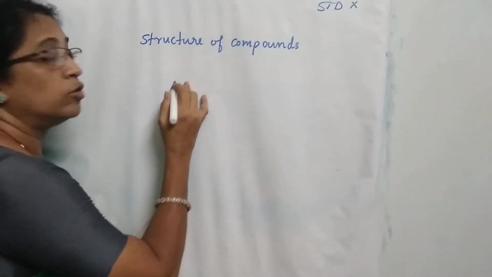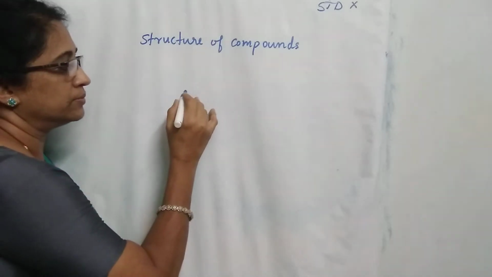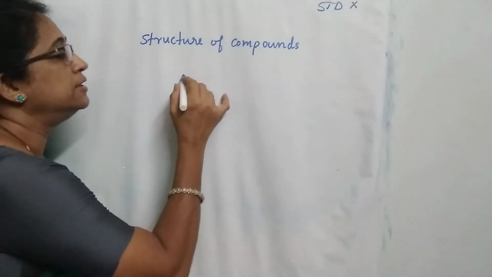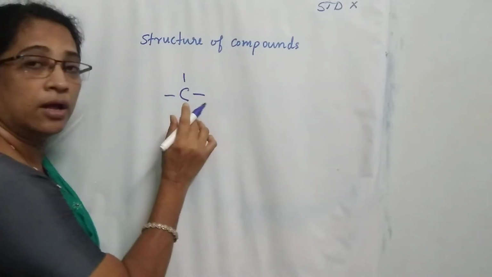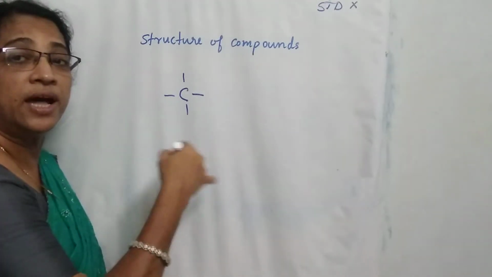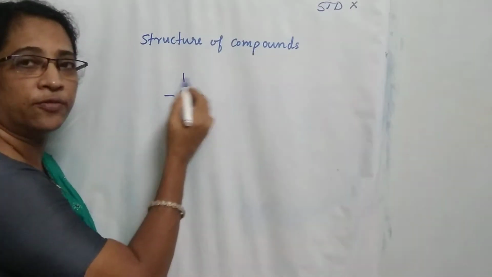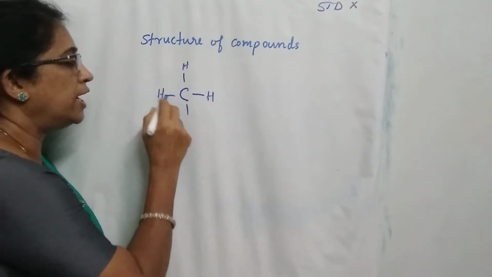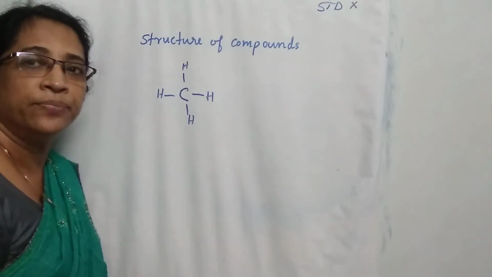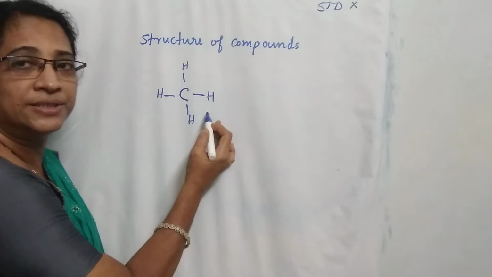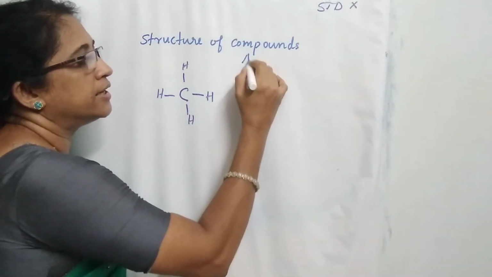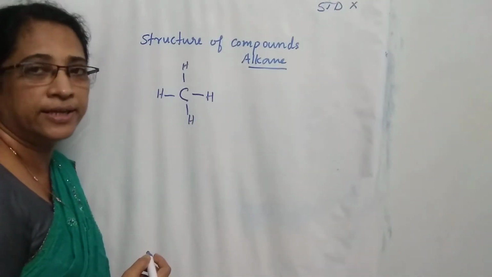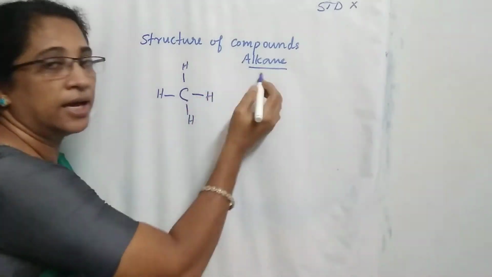First we are going to write a compound with one carbon atom. So write a carbon atom, and we know that there are 4 valencies in the valence shell of carbon. So draw 4 lines, and this is a hydrocarbon. So the remaining valencies of carbon are satisfied by hydrogen. If there is only one carbon, the valencies of that carbon are satisfied by hydrogen atoms. And this is the structure of the first member in the alkane series. Carbon-carbon single bond compounds are called alkanes.